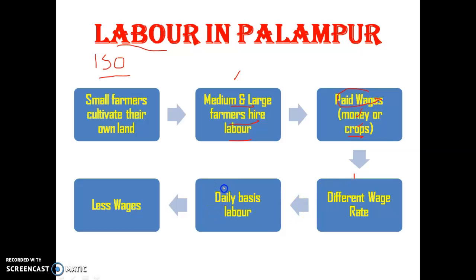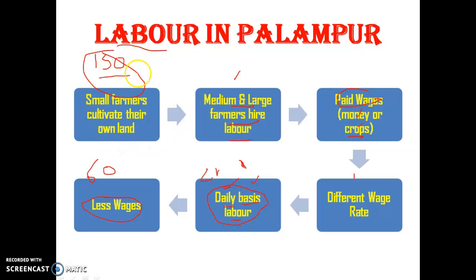Then daily basis labor. Laborers are not employed on a permanent basis. For example, they are not bound for 2 months, 3 months, or 1 year. There are daily wages. If I need work in my farm today, then I hire a laborer. If I do not need work, then I do not hire any labor. So laborers are hired according to daily activities. Then there is hard competition because only 60 families need these 150 laborers.